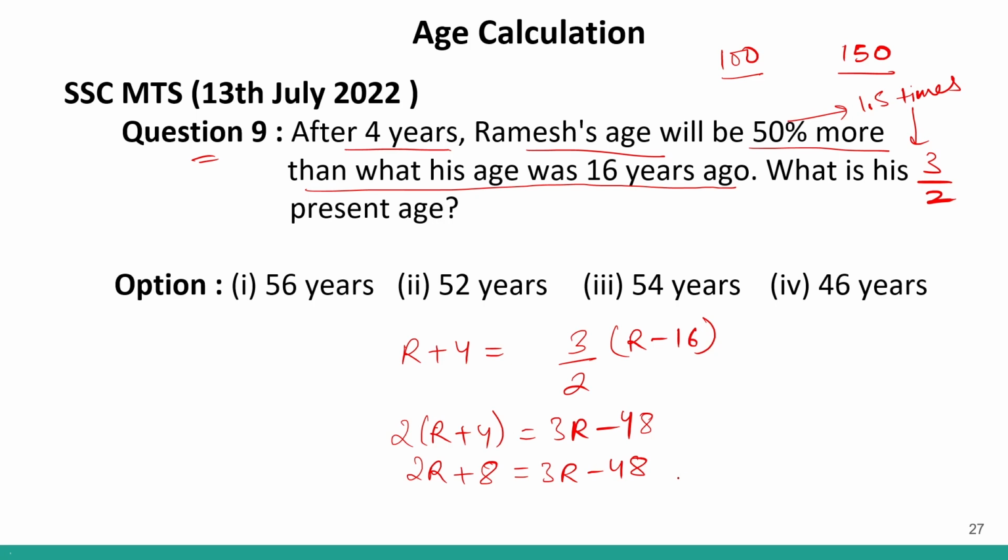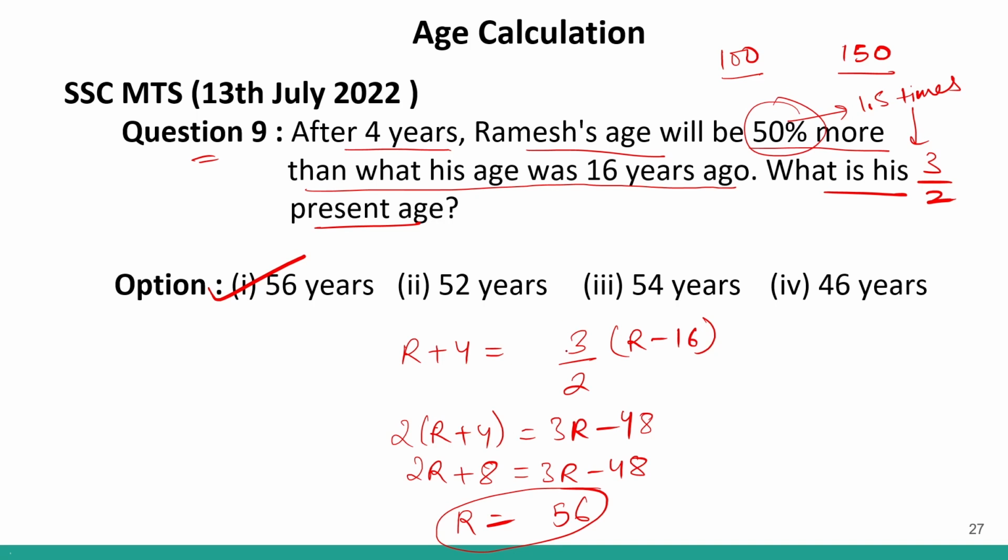So if I take my R over here, it will be 3R minus 2R, that is R. And if I take my 48 over here, it will be positive. So R's value will be 48 plus 8. This will be 56. This is the R's value. We have to find Ramesh's present age. So Ramesh's present age is 56 years, which is given in option number 1. So option number 1 will be your correct answer.